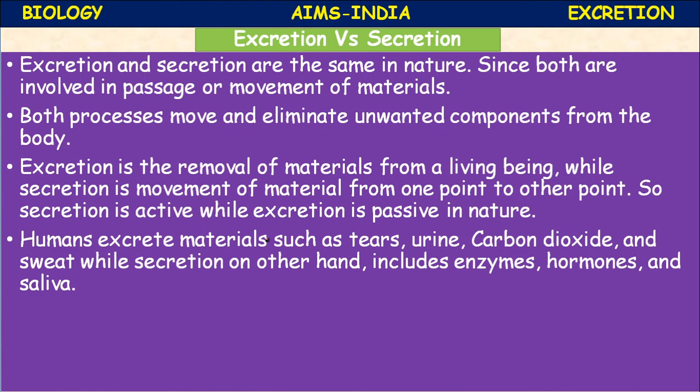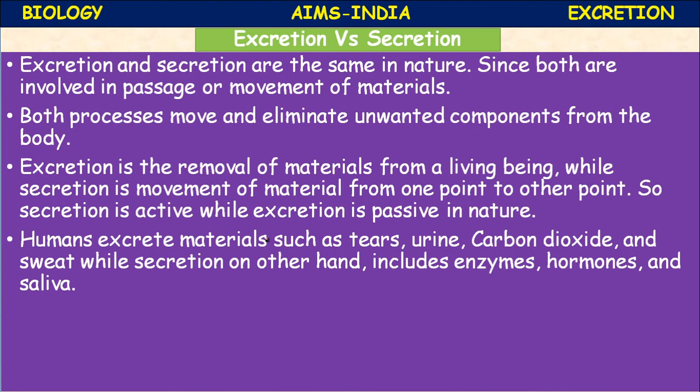Okay, secretory epithelium, the tissue. Enzymes are secreted by ducted glands, exocrine glands: salivary glands secrete saliva, the liver secretes bile, the pancreas secretes pancreatic juice, and gastric glands secrete gastric juice.